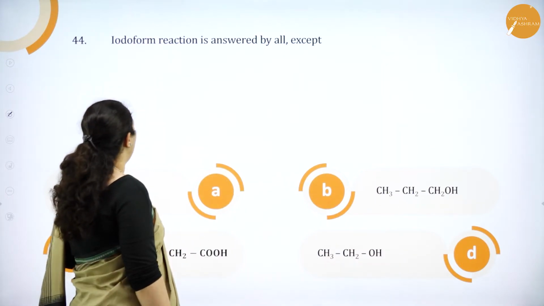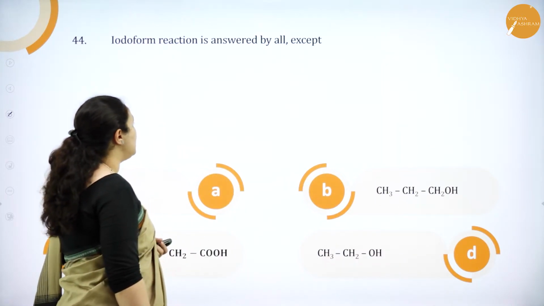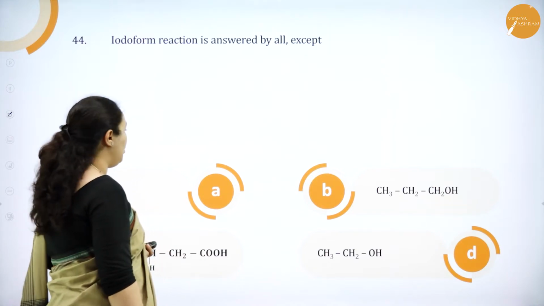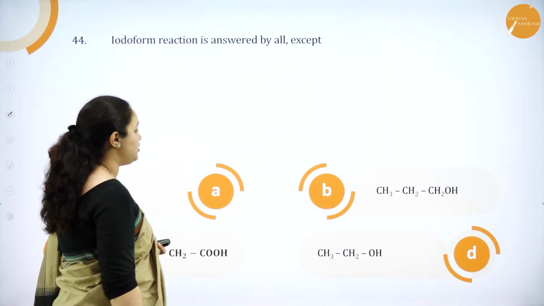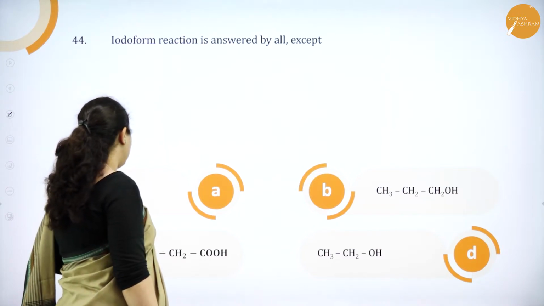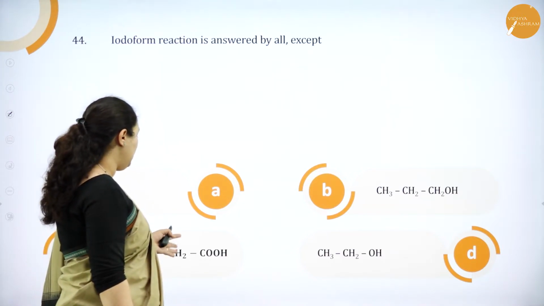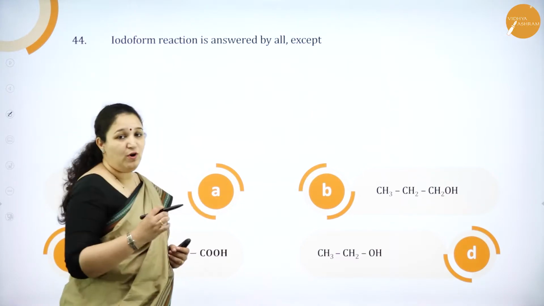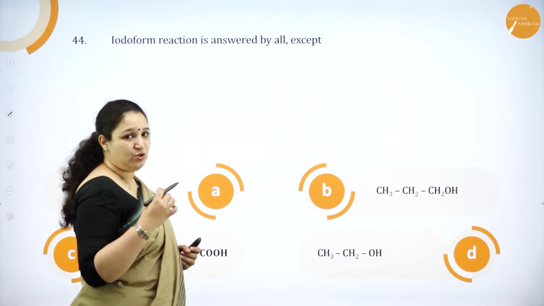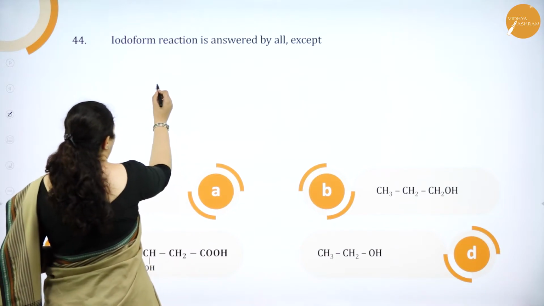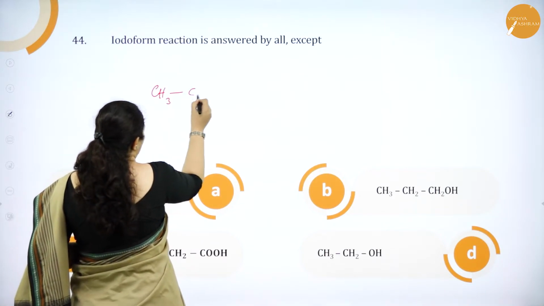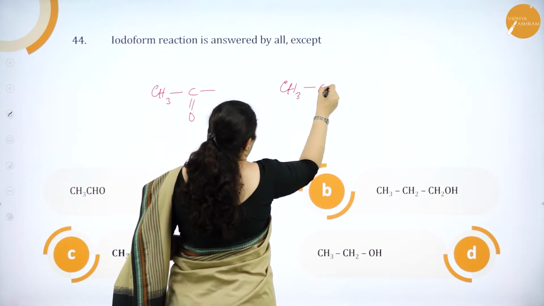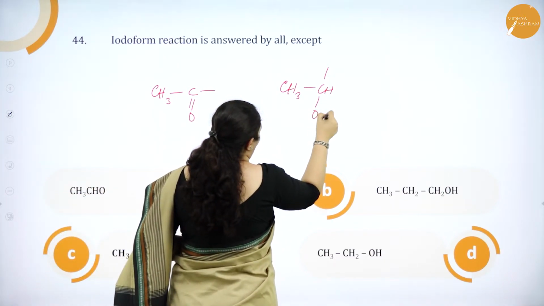Next question. Iodoform reaction is answered by all except: CH3CHO, CH3CH2CH2OH, CH3CHOHCH2COOH, CH3CH2OH. For iodoform reaction to be answered, we require the CH3C=O group or the CH3CHOH group.